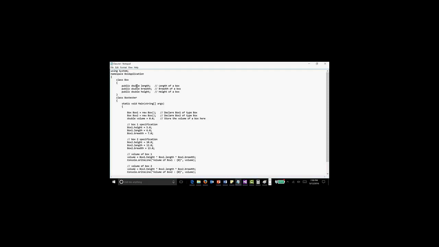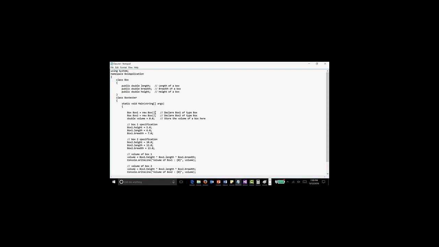64 cells in the memory it will allocate for this length variable. Same goes for breadth and height, because double needs 8 bytes in the memory. So 64 plus 64 plus 64: 128 plus 64, it will be 192, right? Yeah, 192 memory cells will be reserved for this entire class.